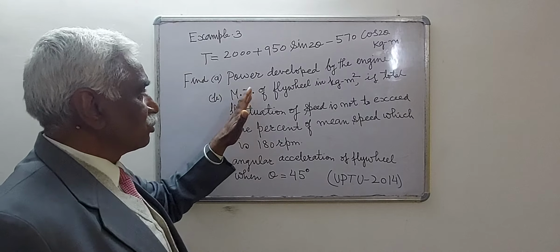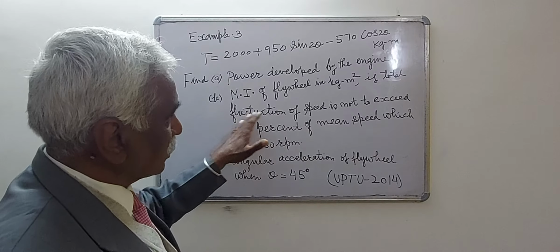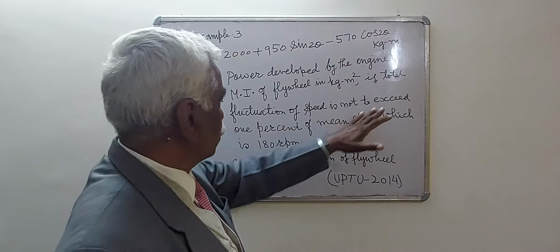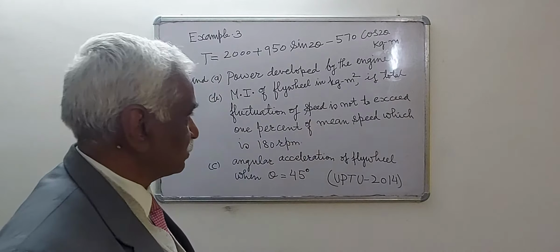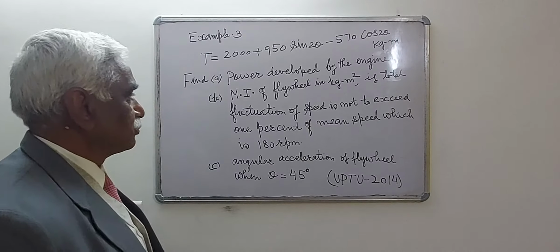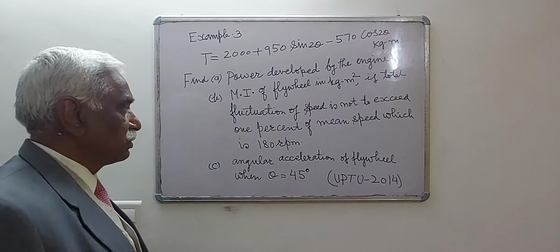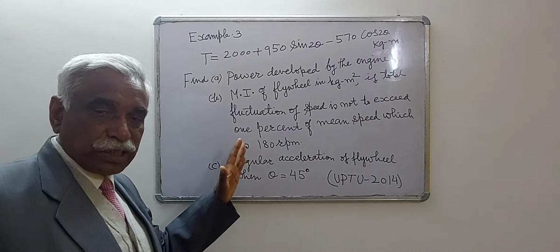Number 2, the mass moment of inertia of the flywheel in kg meter square, if the total fluctuation of speed is not to exceed 1% of the mean speed, which is 180 rpm.